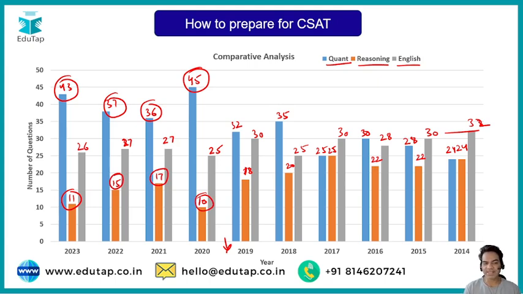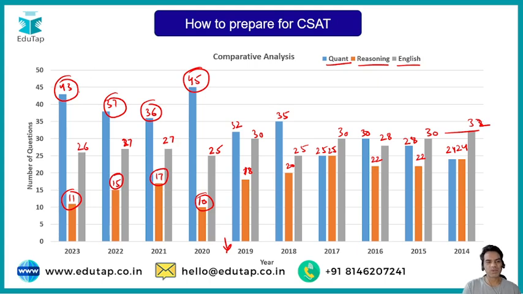But why has this been done, and what do I feel regarding this? See, many students base their approach on their strong subject. For example, if you are good at quantitative aptitude, you feel how many questions do you need to get? You only need to get 27, 28 questions to get to the qualifying marks. But the point is, if you only base your strategy on quants or only on English, it is not going to work.